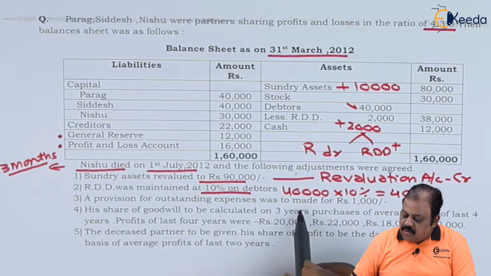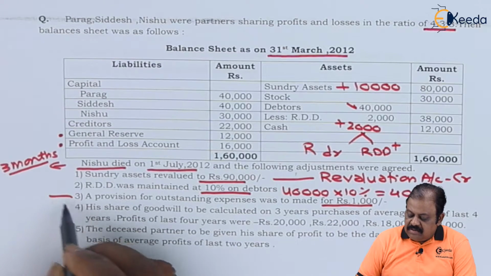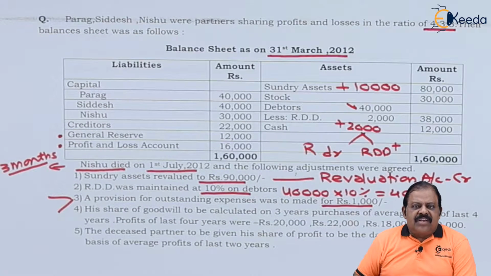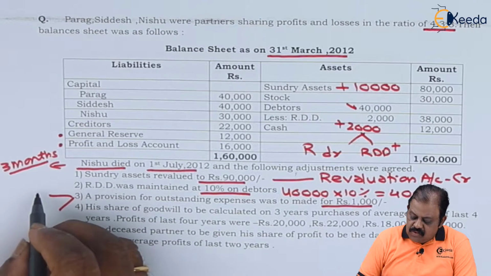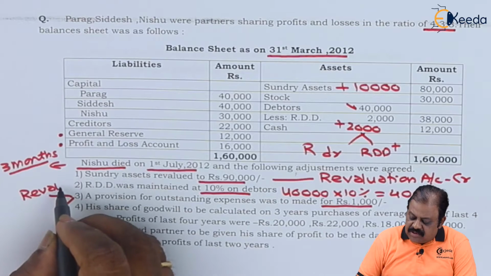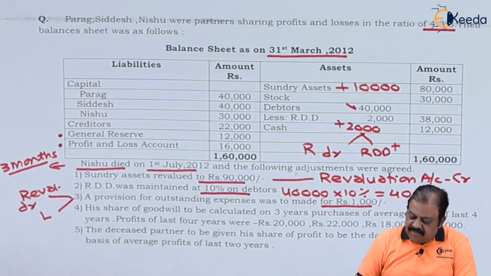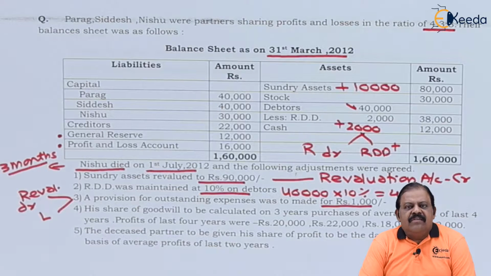A provision for outstanding expenses was made for 1,000. This is outstanding expenses which are not recorded till now. So one effect will be revaluation account debit, and another effect will be it will be recorded on the liability side.